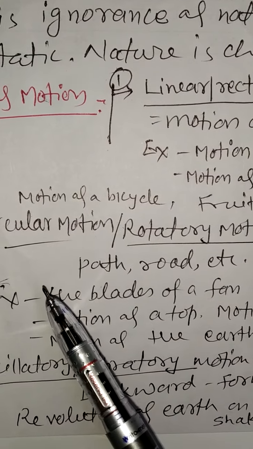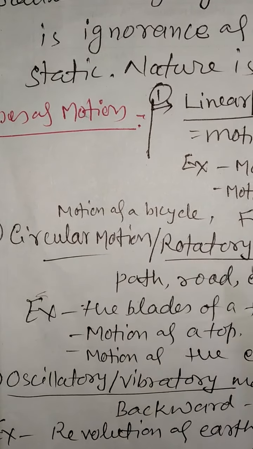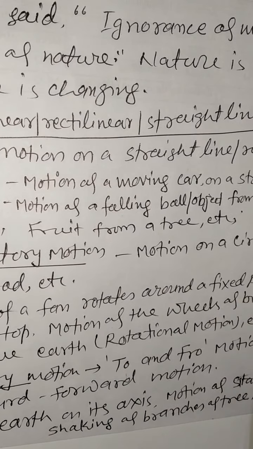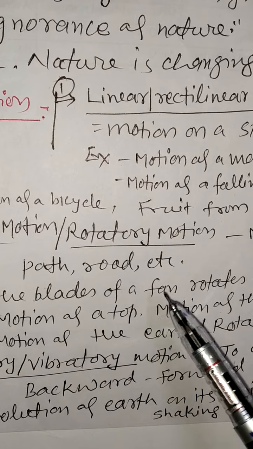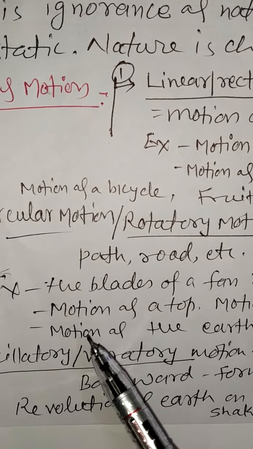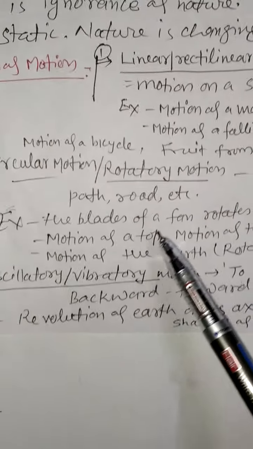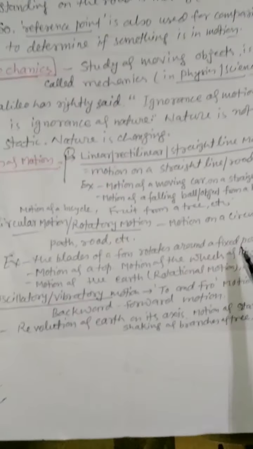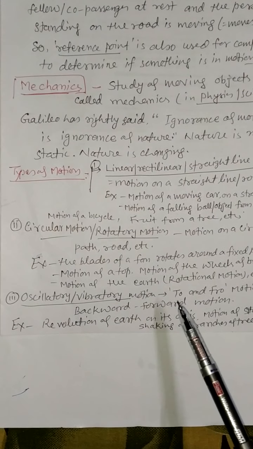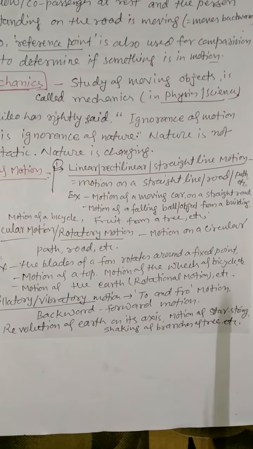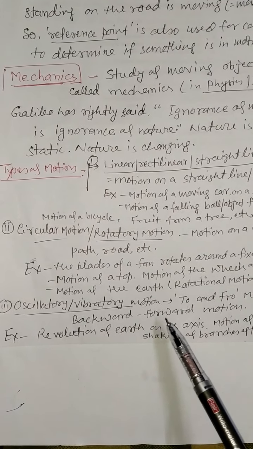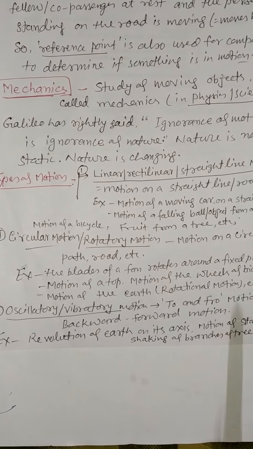Now the second type of motion is circular motion, also called rotatory motion. Motion on a circular path or road is called rotatory or circular motion. Examples of circular motion are the blades of a fan rotating around a fixed point, motion of a top, motion of the wheels of a bicycle or car or bike, motion of the earth, rotational motion, etc.